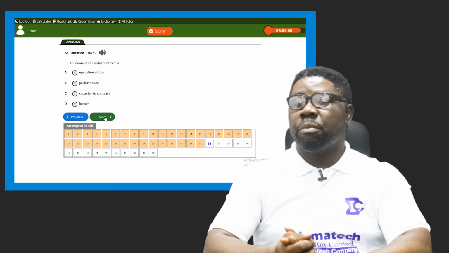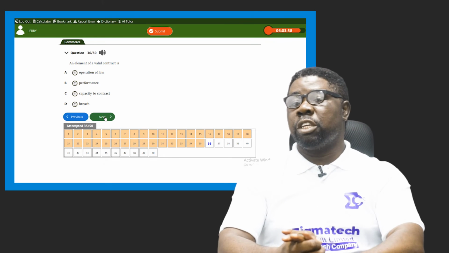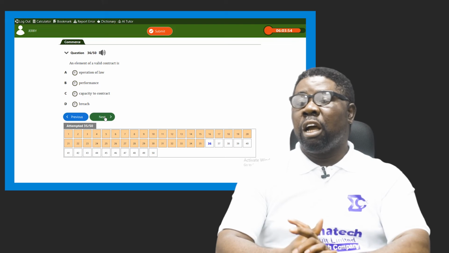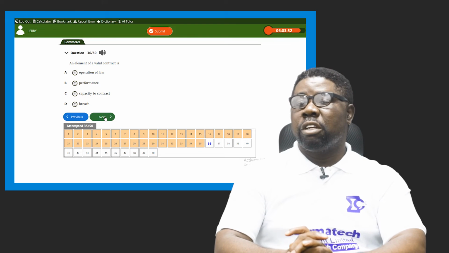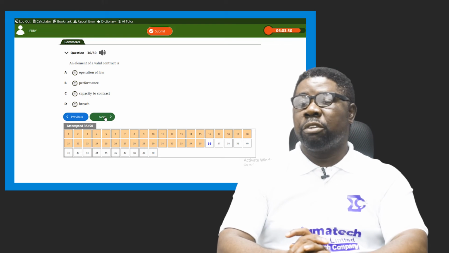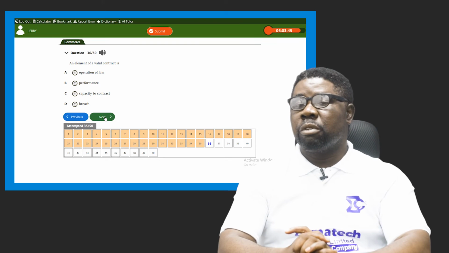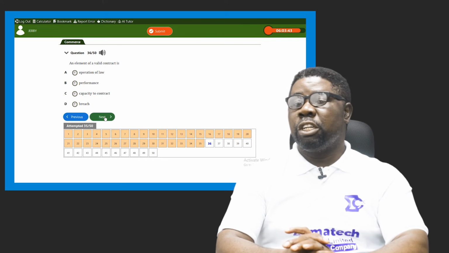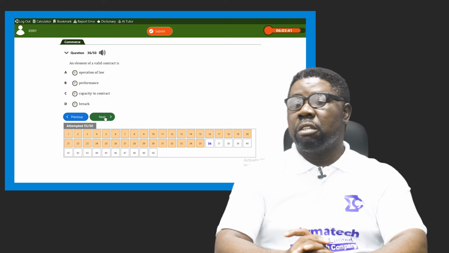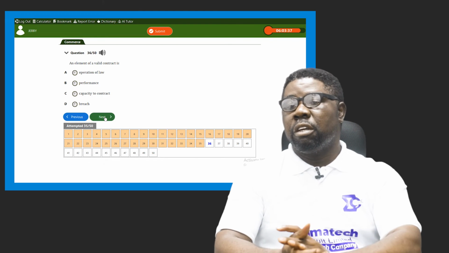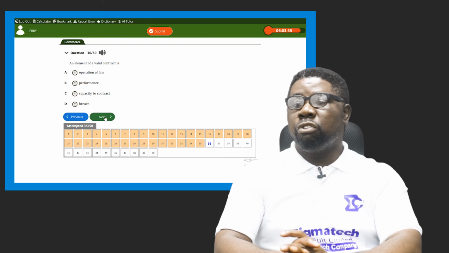Question 36 is, an element of a valid contract is what? A valid contract. There are a lot of elements to that. There's offer, there's acceptance, there's consideration, there's, what's it called now? Validation, right? By assenting to the documents, right? There's also performance.